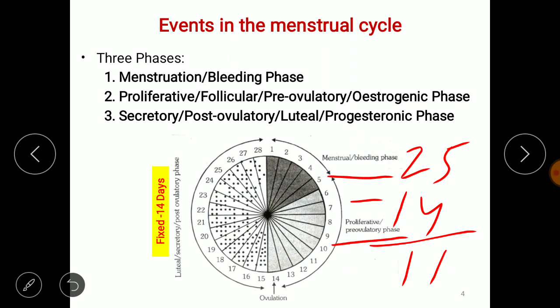So normally they ask a question: suppose the length of the menstrual cycle is 25 days, on which day does the secondary oocyte release or ovulation take place? Since the luteal phase is fixed, it is the 11th day. So on the 11th day ovulation takes place. So always be careful in solving this kind of question, right?